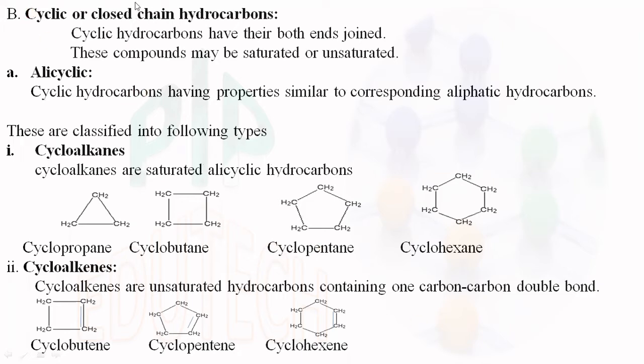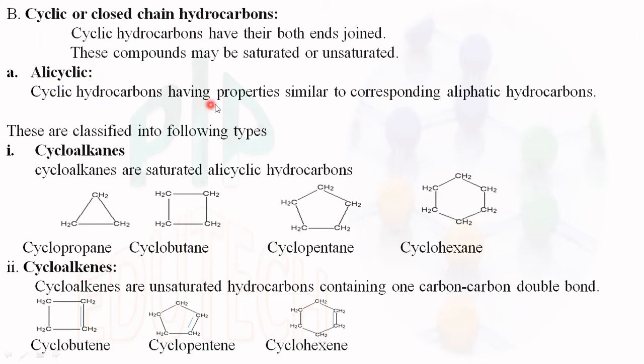Then the second type is cyclic or closed chain hydrocarbons. Cyclic hydrocarbons have both ends joined together. The first type of cyclic or closed chain hydrocarbon is alicyclic.